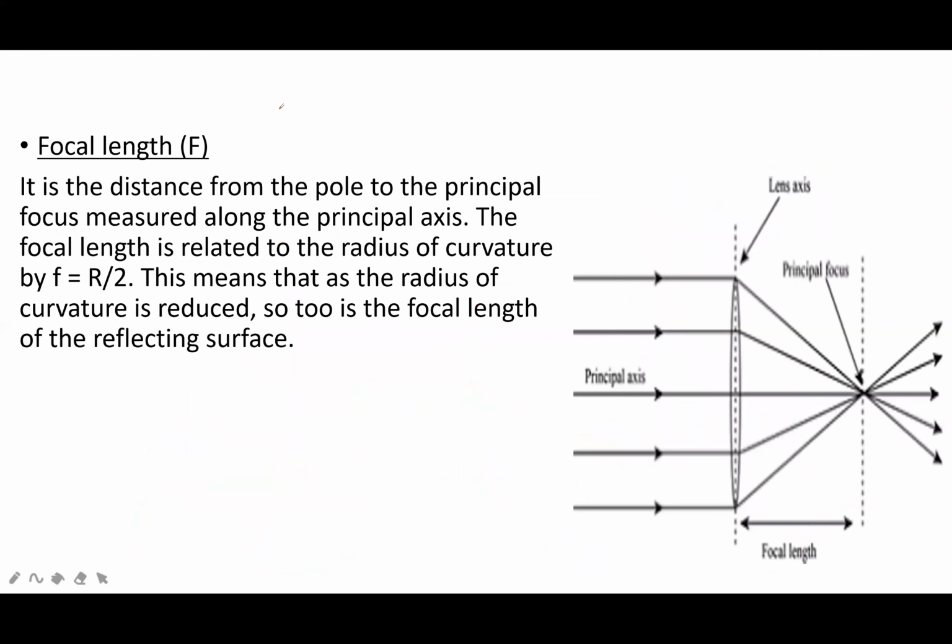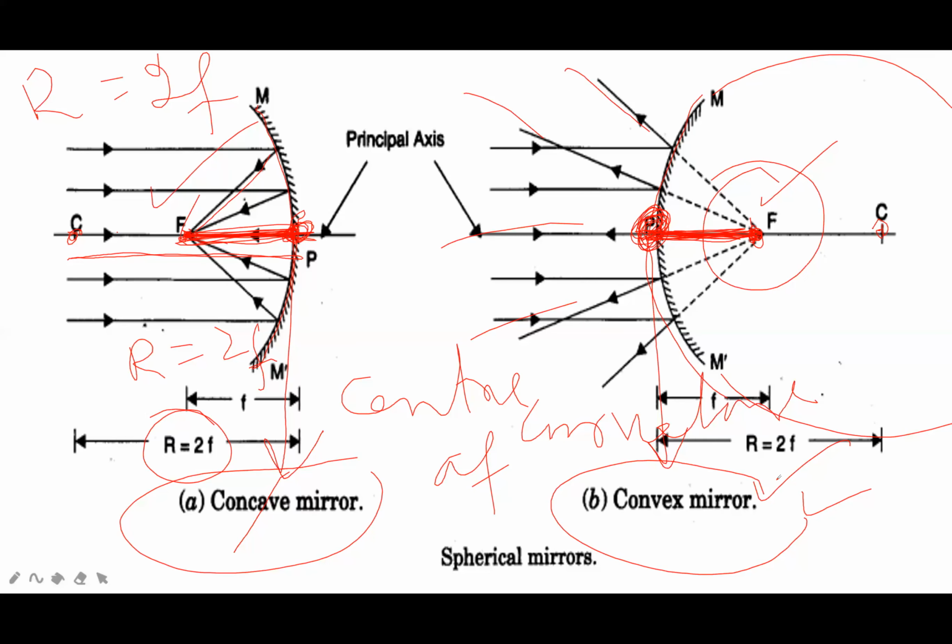Now focal length. Focal length is the distance. For example, this is pole and this is the focus point. This distance is called focal length, represented by small f. This line is called principal axis. I will change the color.